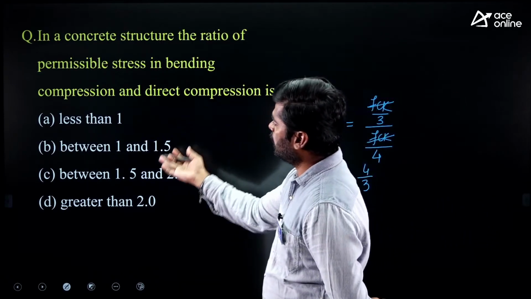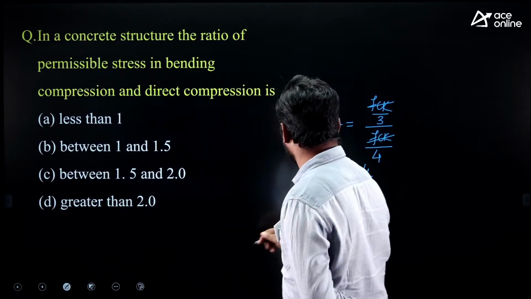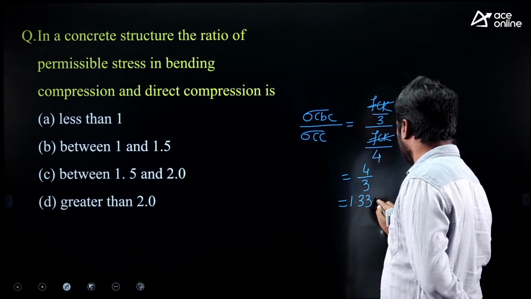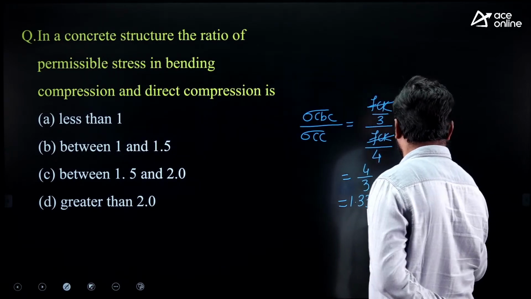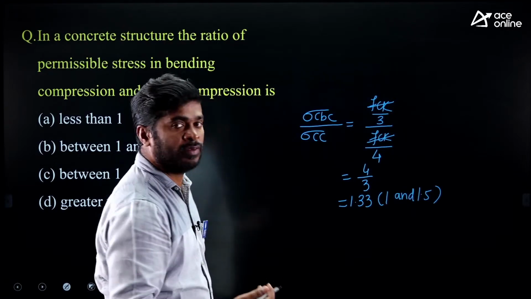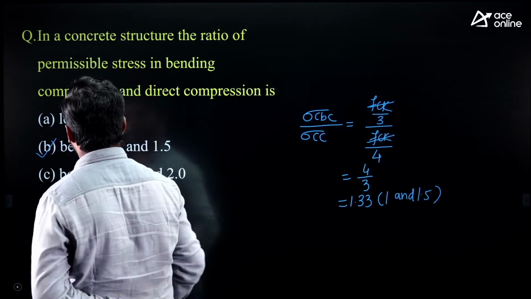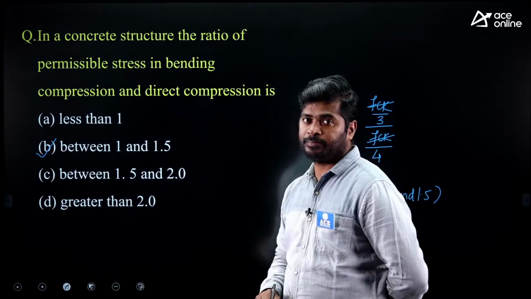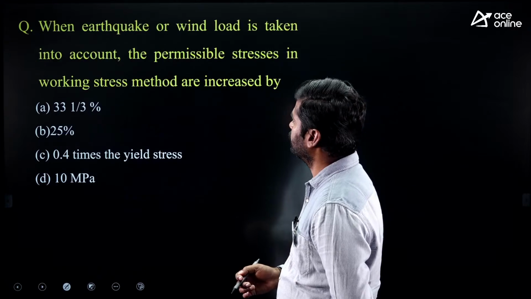Here 4 by 3 is not there. The values given are like 1 to 1.5. So if you simplify this value you will get 1.33, which lies between 1 and 1.5. This 4 by 3 value is 1.33, which lies between 1 and 1.5. So option B is correct. Is it clear? Right. Next one.